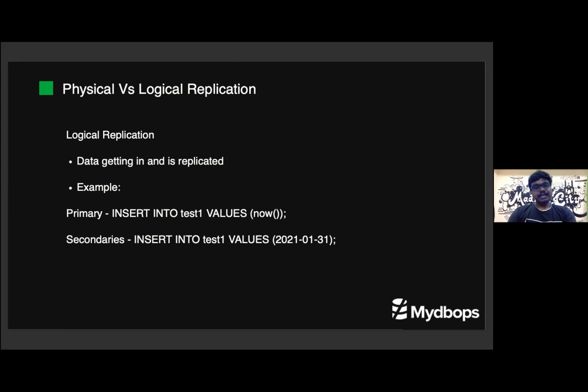Another one is logical. Logical replication replicates data in the form of SQL. So the data we are getting will be in the form of SQL, and our primary server replicates data to the secondary also in the form of SQL. Consider I am committing a query, insert into test values now. In secondary it will also replicate in the form of SQL. So this is the difference between physical and logical replication. If you are sending data as binary changes, it is called physical, or else in the form of SQL, we can call it logical replication.